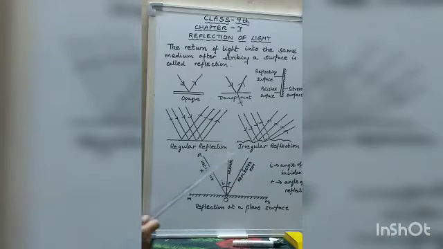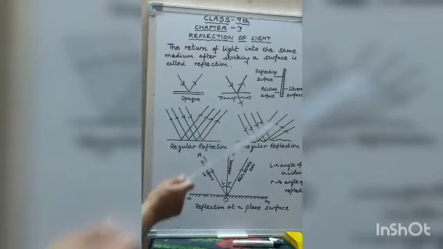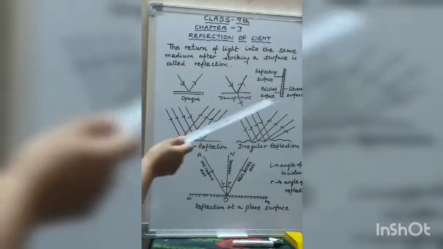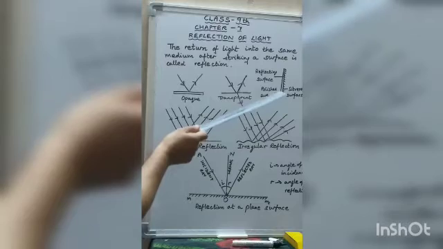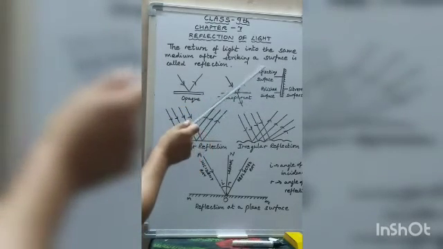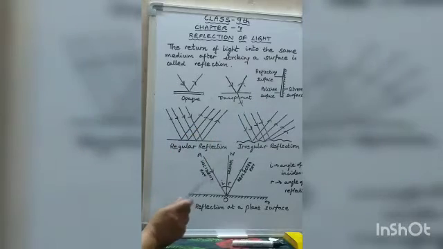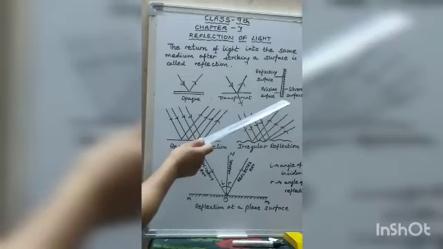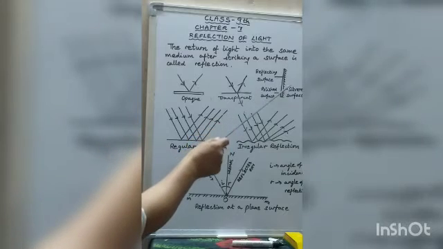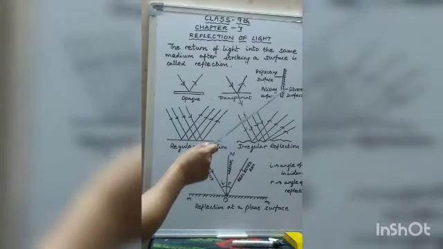Now, different surfaces reflect light to different extents. If you take a plane mirror, in which you daily see your face, it is a highly polished and silvered surface and it reflects almost the entire light which is falling on it. It is made from a few millimeter thick glass plate. One surface of the glass plate is polished to a high degree of smoothness.